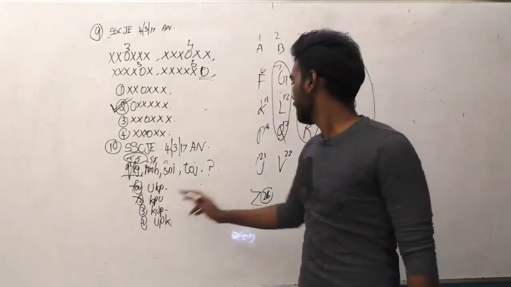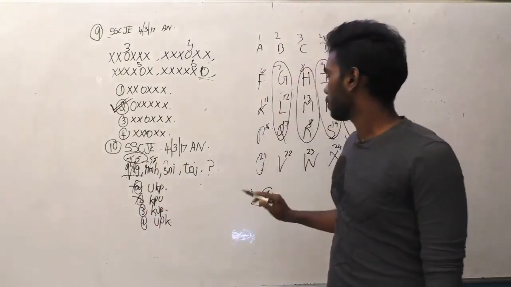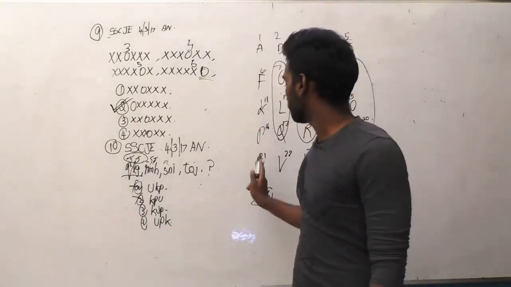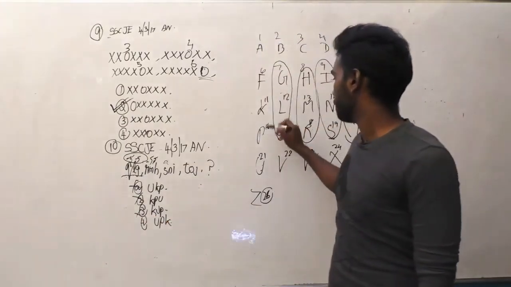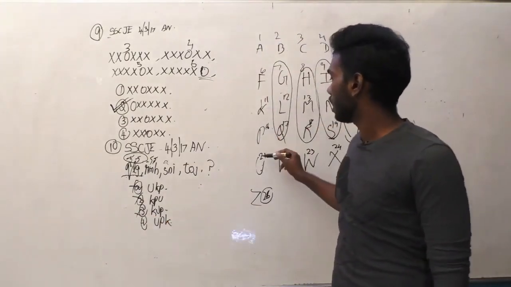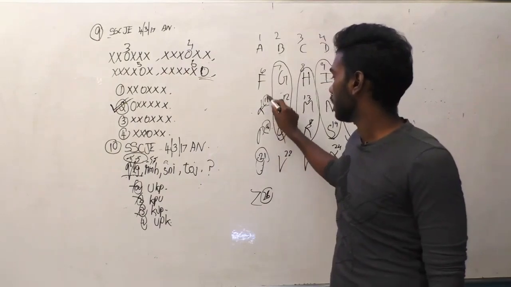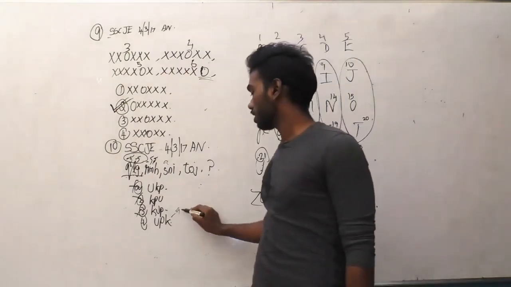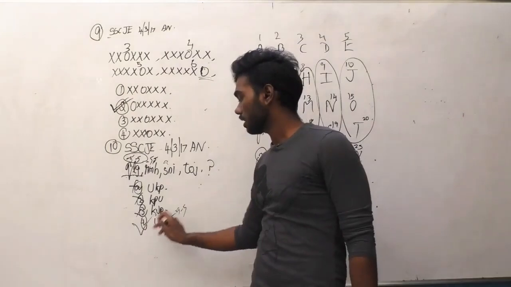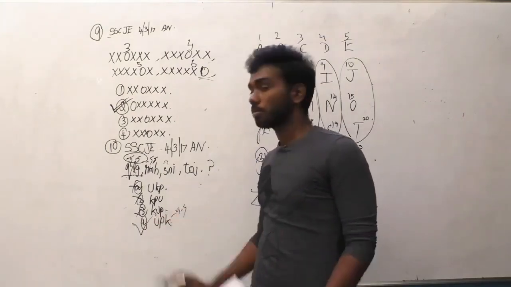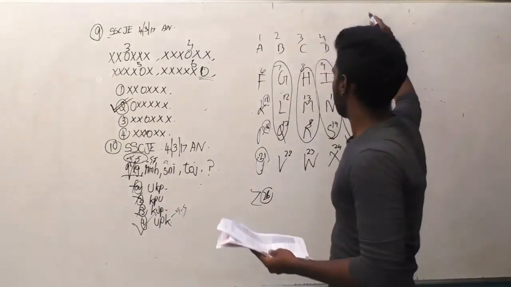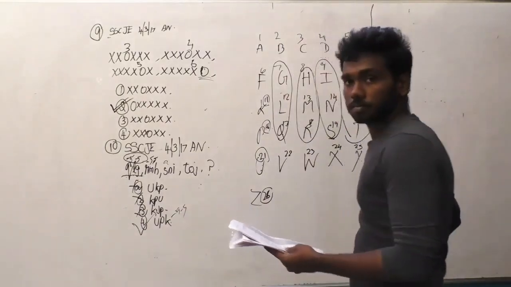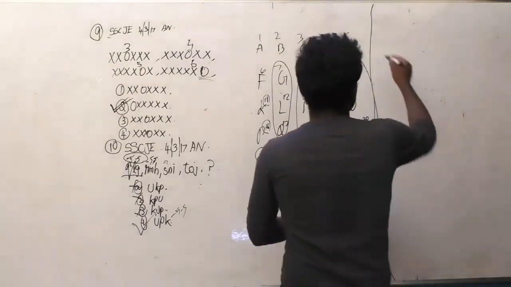The third one is KUP, and obviously it's not the option because between 11 and 21 the difference is 10. The next one is UPK, and see here 21, 16, 11. Obviously you will get -5 and -5. So the answer here is UPK, option D. Okay students, let's move on to the next question. Question number 11.